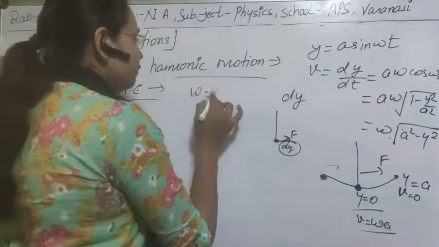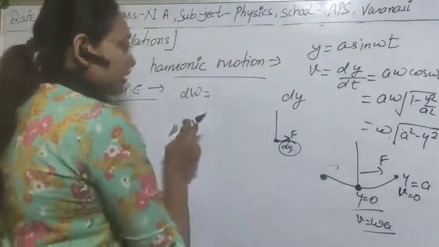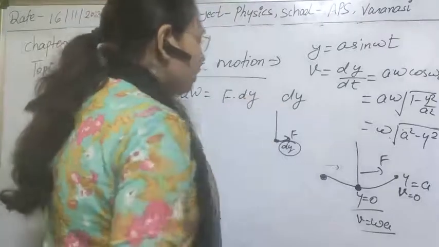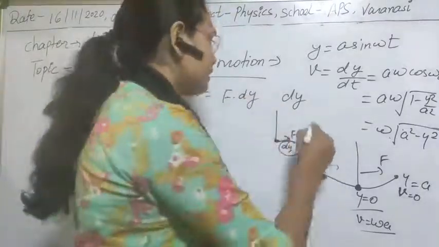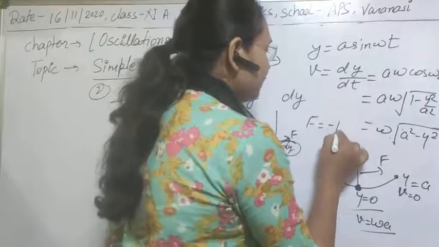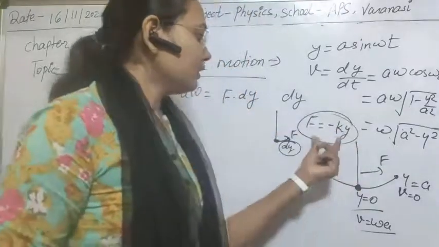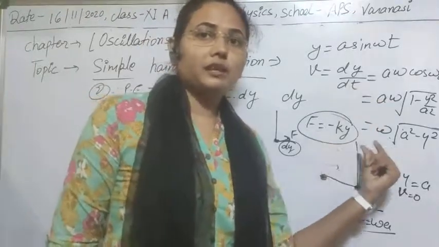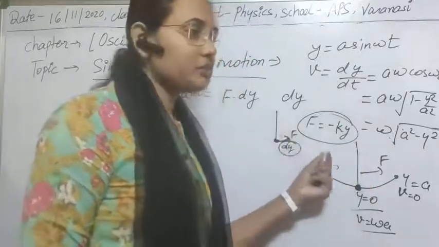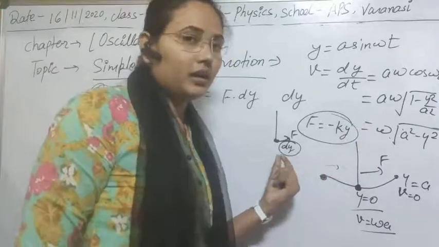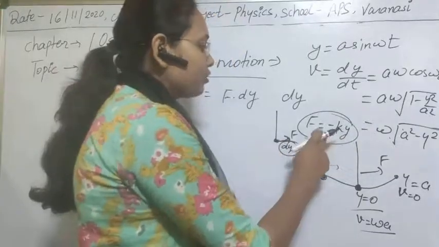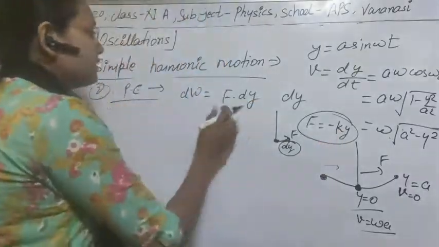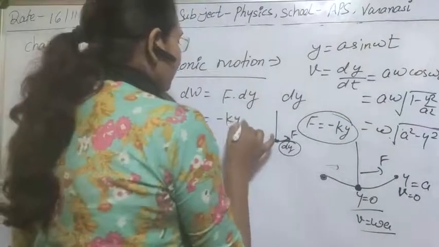For a small displacement we take a small work done, and that will be equal to F into dy. As you know, the value of F is equal to minus ky. The force is directly proportional to the displacement, and the tendency of the particle is always to return to its equilibrium point. That's why the minus sign is taken, and k is the force constant. So this is ky dy.